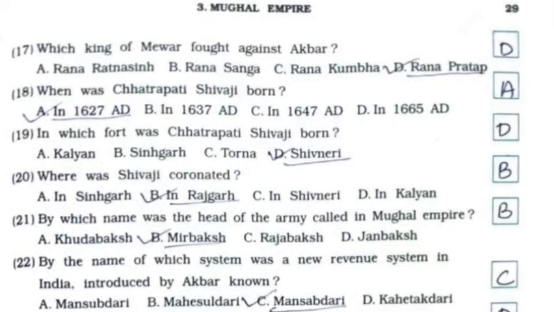17th, which king of Mewad fought against Akbar? It's option number D, Rana Pratap. 18th, when was Chhatrapati Shivaji born? It's option number A, in 1627 AD. 19th, in which fort was Chhatrapati Shivaji born? It's option number D, Shivneri. 20, where was Shivaji coronated? It's option number B, in Rajgarh.